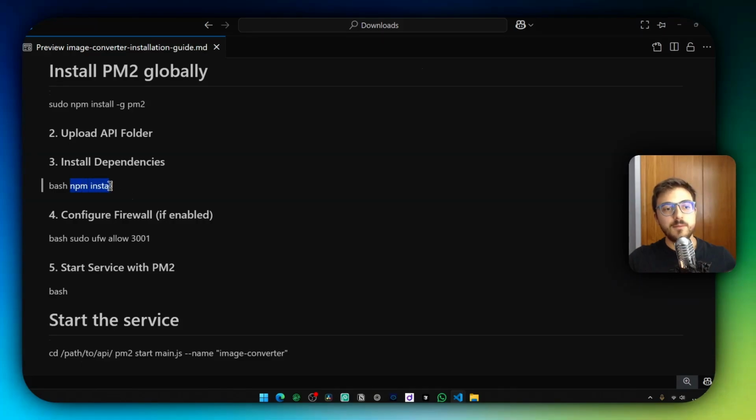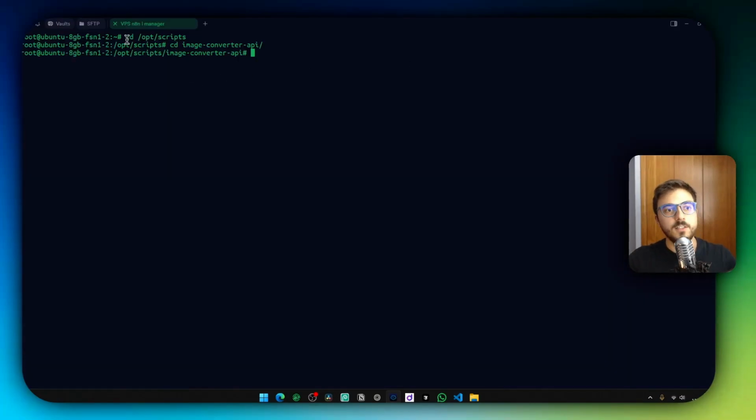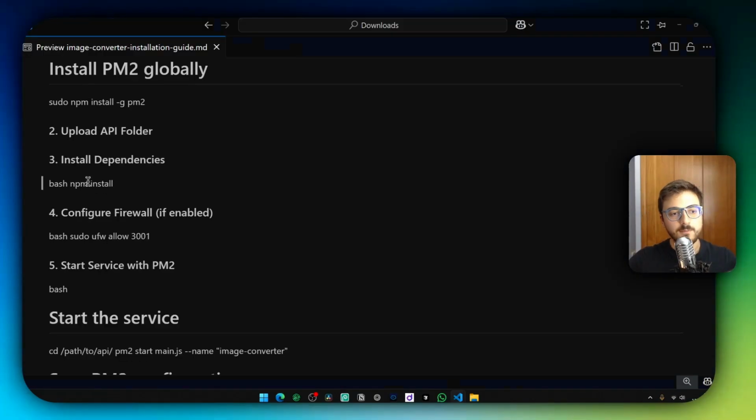Just copy this npm install. You don't have to copy bash if you are inside the SSH of the server. And this is going to install all the dependencies. You're going to have to cd into the folder, just like this, into scripts, image-converter, or the path where you've uploaded the API. And now here, just run npm install. It's important to do that because if not, it's not going to install the dependencies correctly. Well, it's not going to install the dependencies at all, actually. So yeah, just be sure to do that.